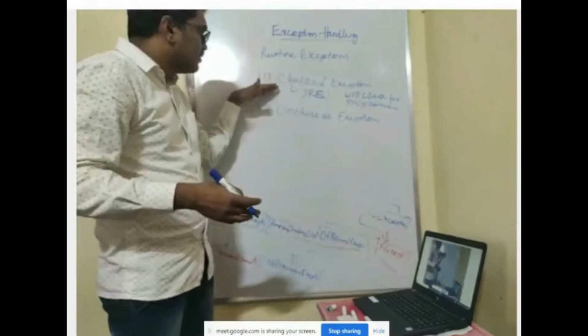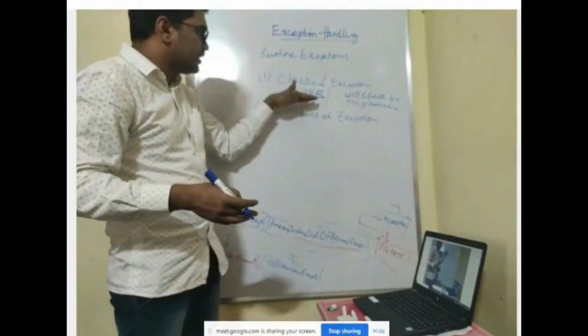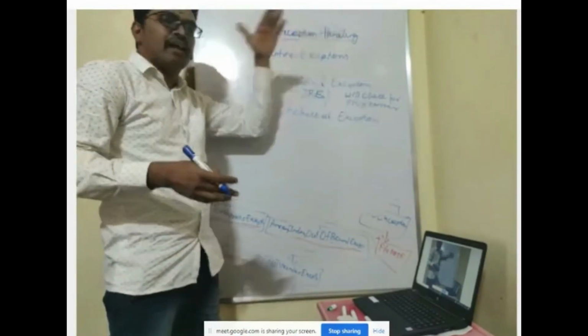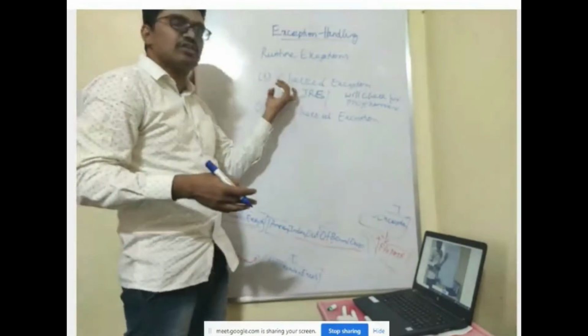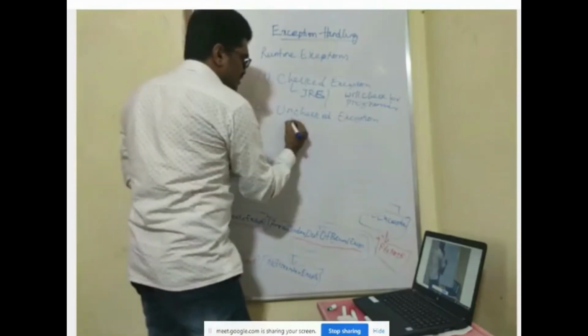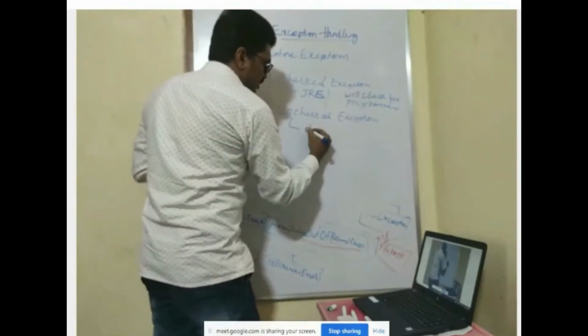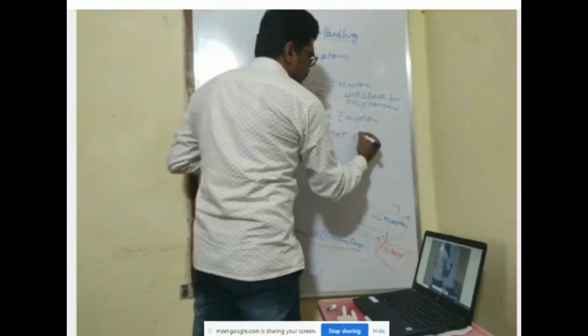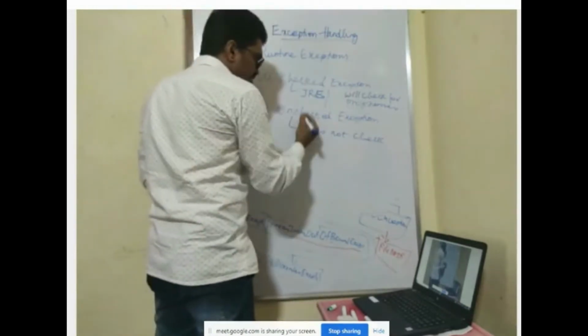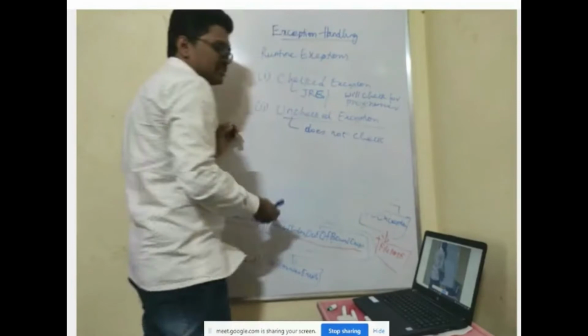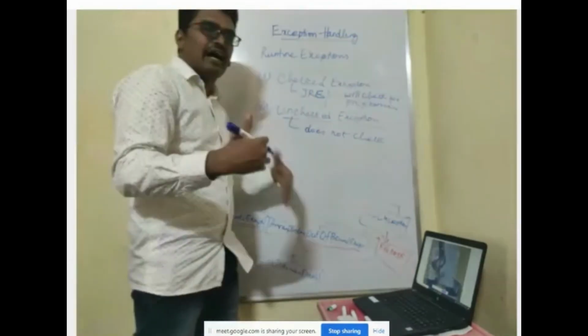The Java runtime system is going to check for the handlers that we have written. Such exceptions are called checked exceptions. Unchecked exceptions do not check for programmer handlers. Most of the exceptions in Java are unchecked exceptions because you already have everything predefined.